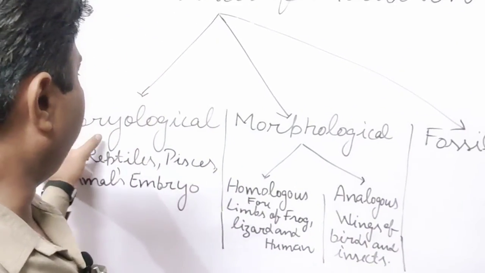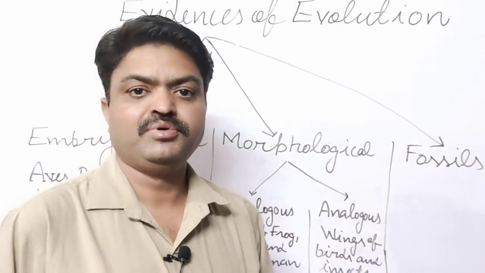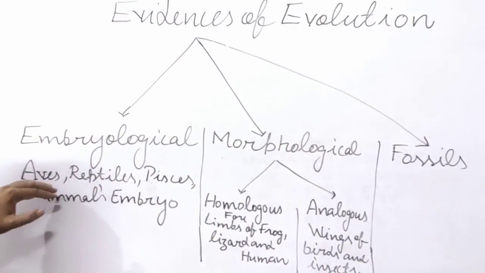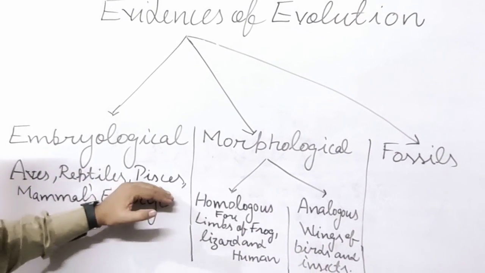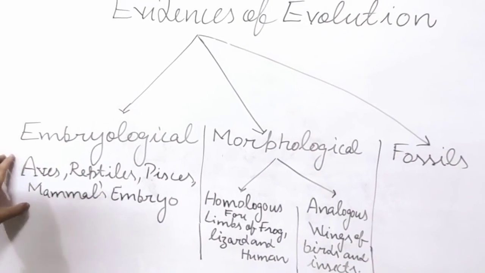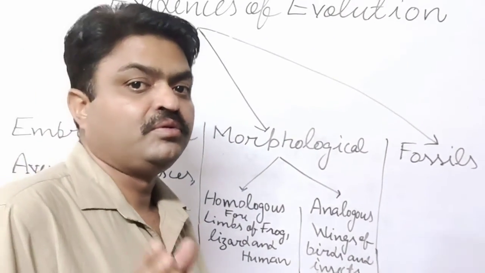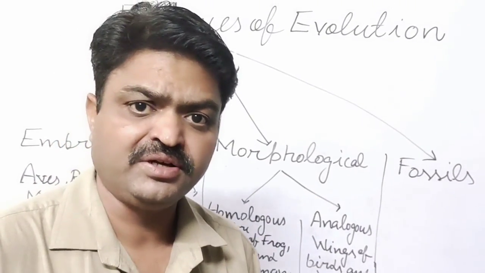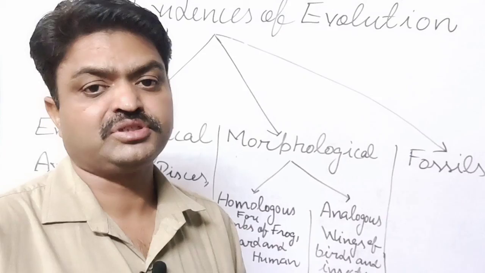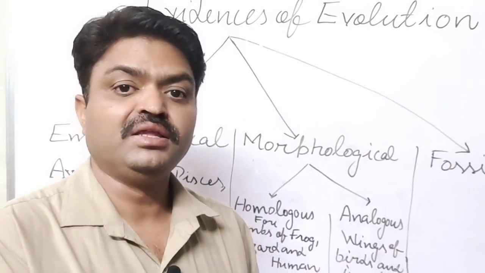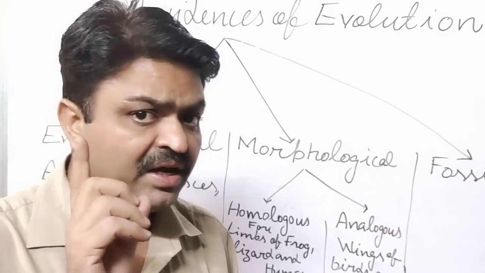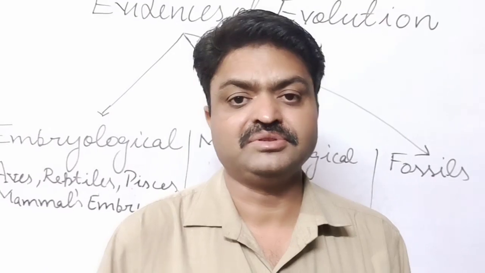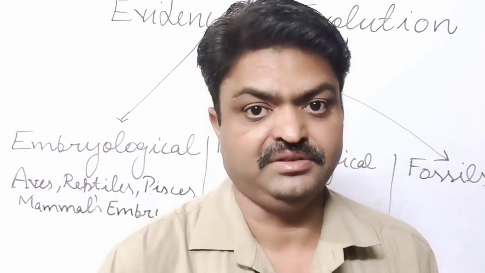What is the embryological evidence, student? With the help of the study of the embryos of different living organisms, like aves, reptiles, species, and mammals, if we study the embryos of these groups, then what will we find, student? We will find that the embryo structure is similar in all the living organisms. With the help of this, we can know that all the living organisms may have a common ancestor.